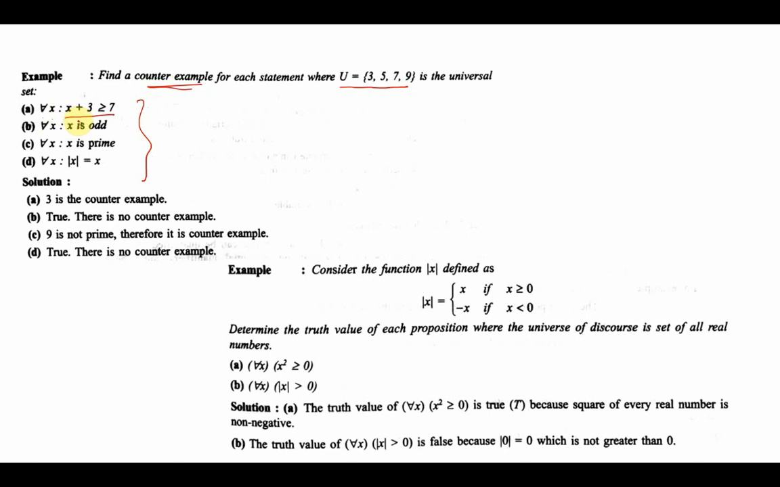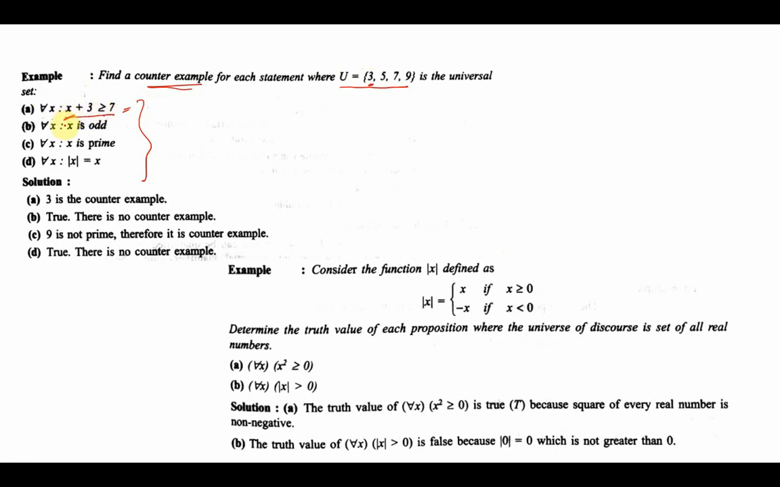Now this is a predicate. I want to check whether this predicate is true or false. How will I do it? I will try to find a counter example. If I can find a counter example for which this statement becomes false, then I will say that this predicate is false. Now let us see, if I put the first value 3, 3 plus 3 becomes 6, which is not greater than or equal to 7.